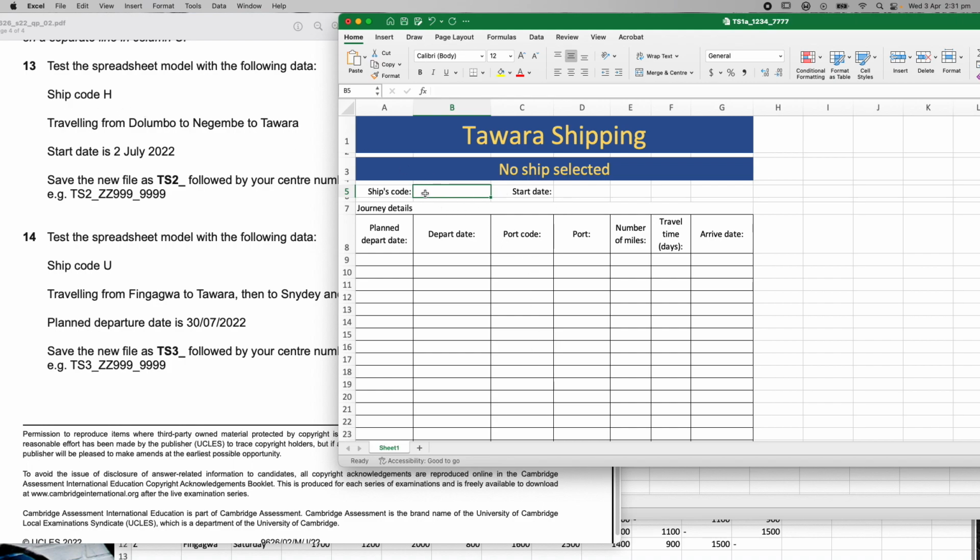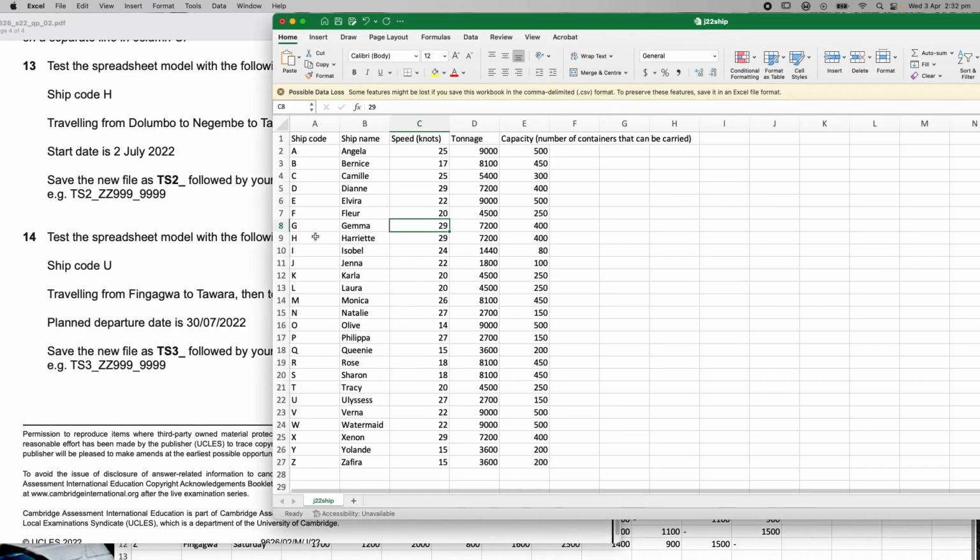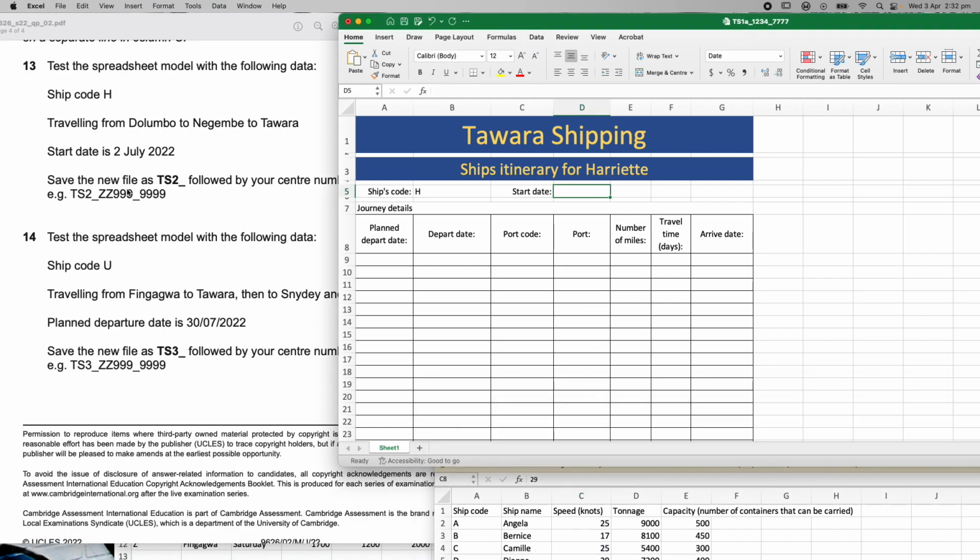So it says, let's start with ship's code H. So I've got H in there. That's my first thing. Now, it already says Harriet. I can go and check that straight away to make sure that's right if I want, just a visual confirmation, which it is, so I know that's working.